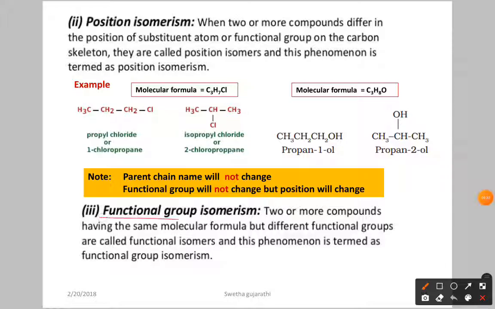Next we have functional group isomers. What does that mean? Two or more compounds having the same molecular formula but different functional groups are called functional isomers, and this phenomenon is termed functional group isomerism. Now again, let's go to an example, then you are going to get clarity.